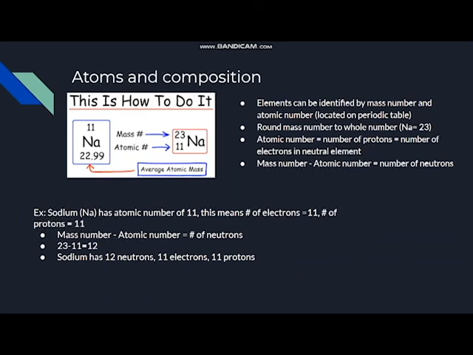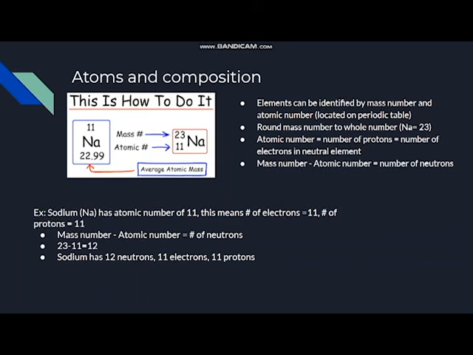So if we take a look at sodium, it is rounded to 23 rather than 22.99. The atomic number is going to be the number of protons and the number of electrons in a neutral element. Keyword neutral. And if you subtract the mass number by the atomic number, you get the number of neutrons in the element.